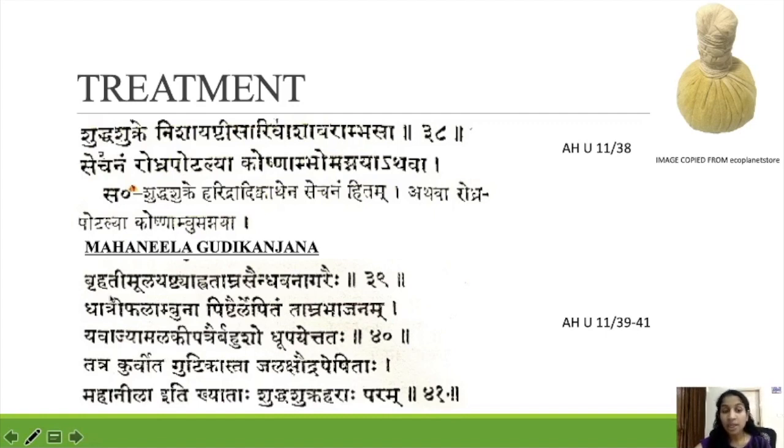It's nothing but we have to take all this powder. Brihadimulam, Yeshti, Tamram, Saindava, Nagara mix with the Dhatri Phala Ambu. After that we have to do Lepana on a Tamra Bhajana, and then copper vessel we have to apply. After that we have to give fumes with whatever Aja Amalagi Patre, we have to do it again and again.